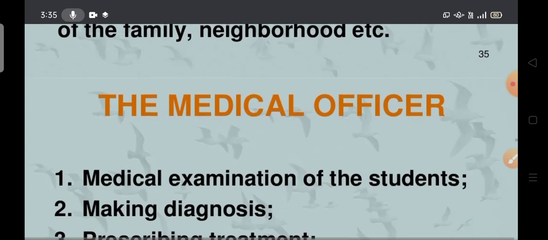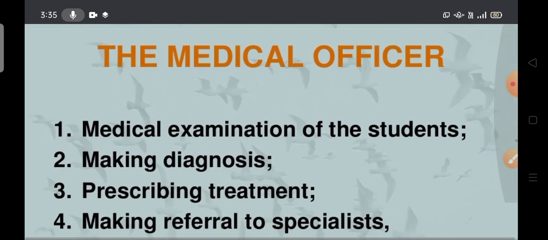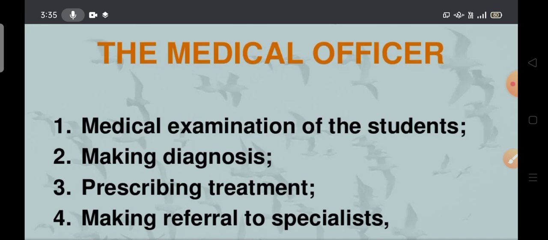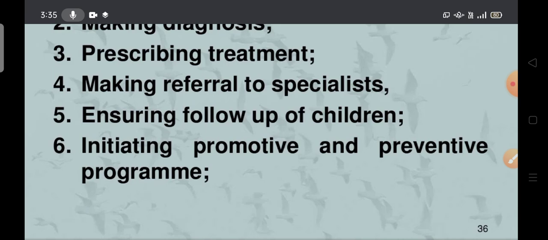Next, medical officer, medical examination of the students. So here, what is the main role of the medical officer? He has to examine the students, each individual in the classroom and school also. Medical examination, making diagnosis, prescribing treatment. Not only making diagnosis, he has to prescribe the treatment. If it is not available, he has to refer to the specialities of the hospital and ensure that follow up. Not only referring, he has to make sure to get the correct information, whether the child is okay, whether the child is getting proper treatment or not. He has to inquire it.